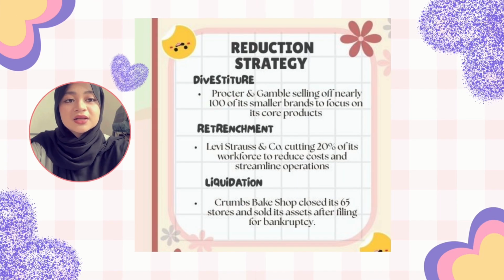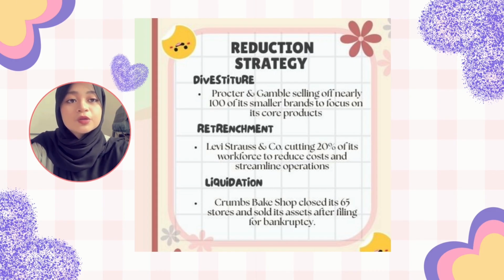The first category is reduction strategies. These strategies are used when a company faces declining performance, high costs, or when certain business units are no longer profitable. Reduction strategies help the company cut down operations and refocus on core activities. There are three types, which are divestiture, which means selling off a division or part of the organization. Companies use this to raise capital and remove weak and unprofitable units.